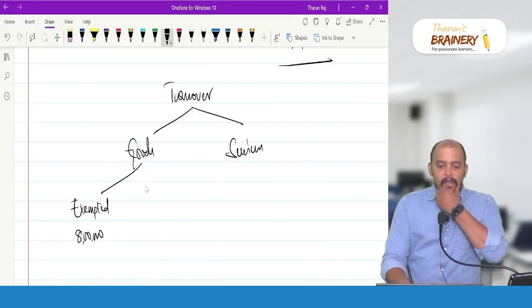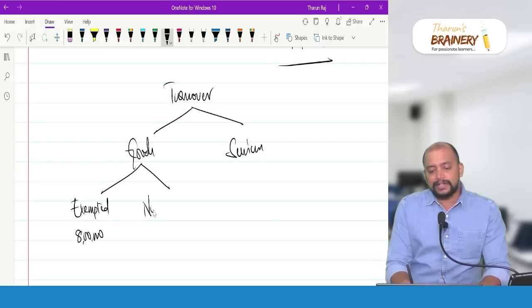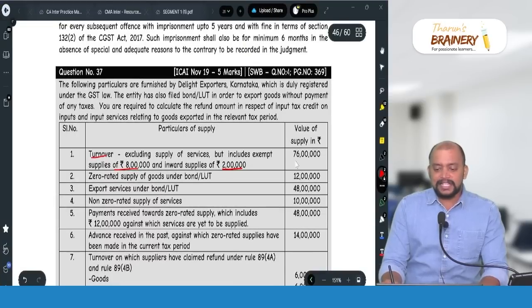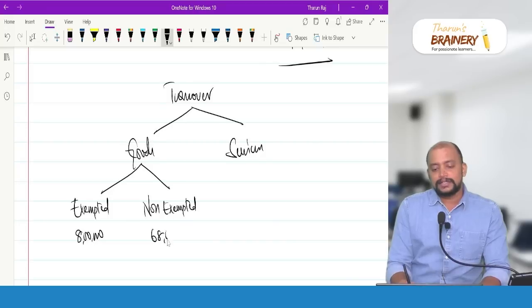Then what is non-exempted? Non-exempted will be 76 minus 8, 68 lakhs.